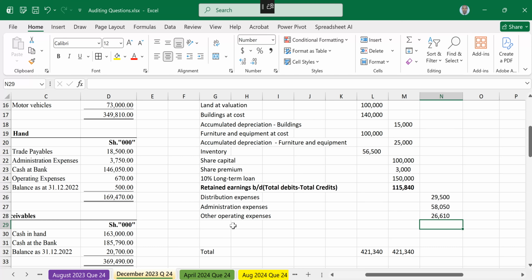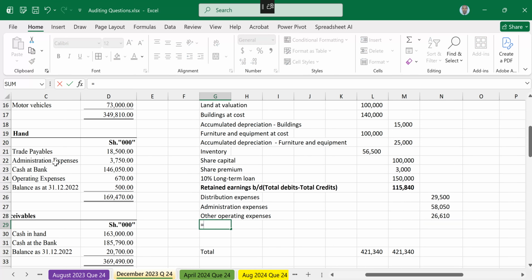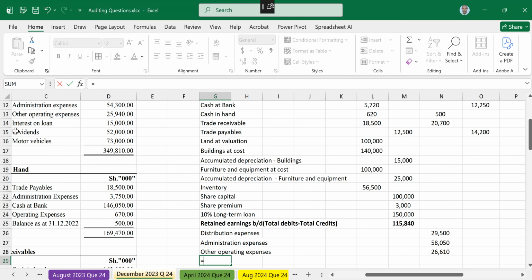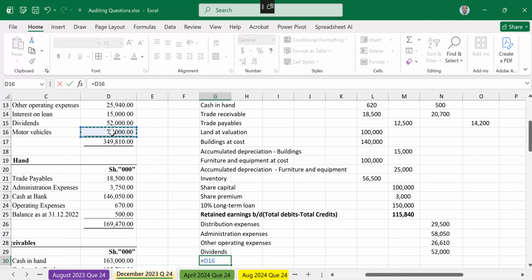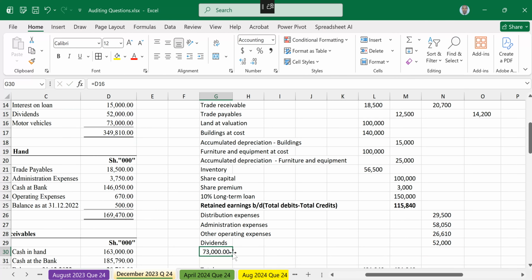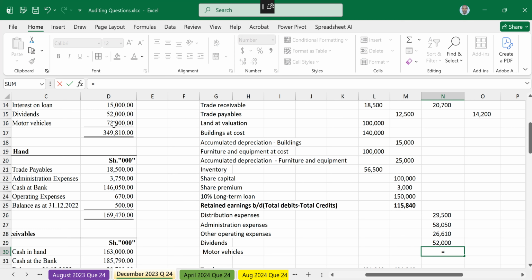Then after other operating expense, we have dividends. Now dividends amounted to how much? 52,000. Then after dividends, we have motor vehicle, which amounted to 73,000, debit.